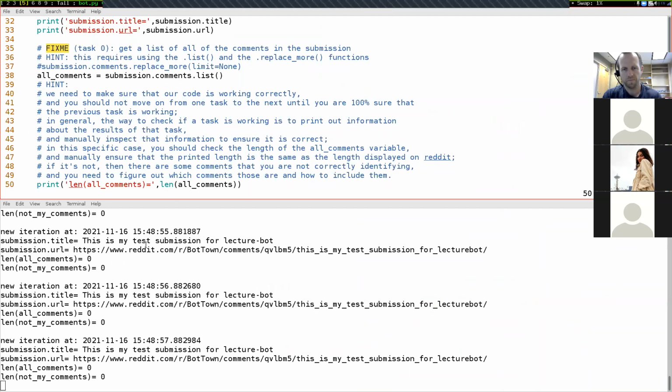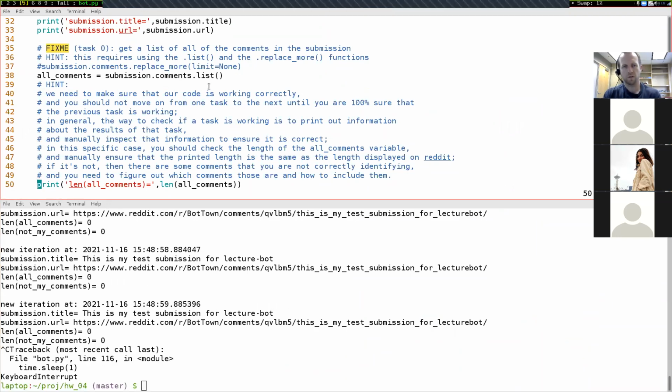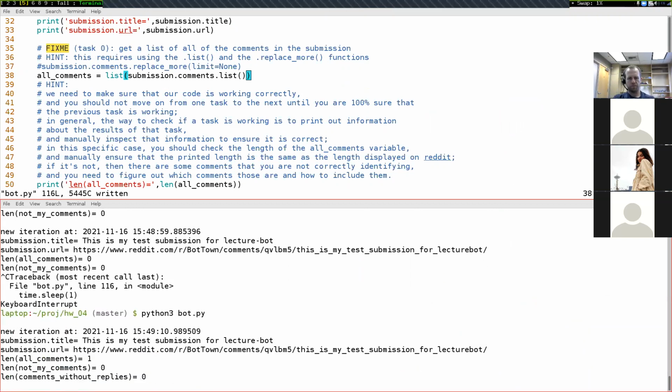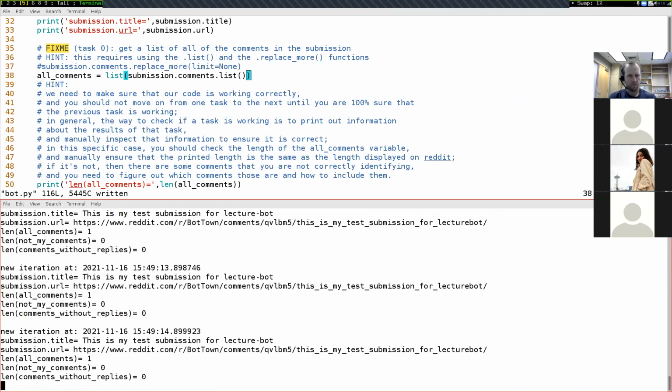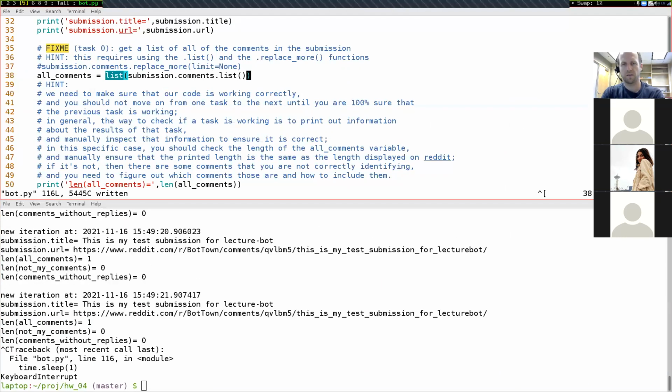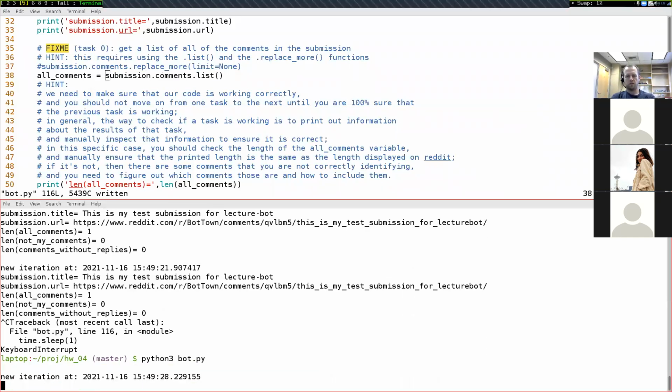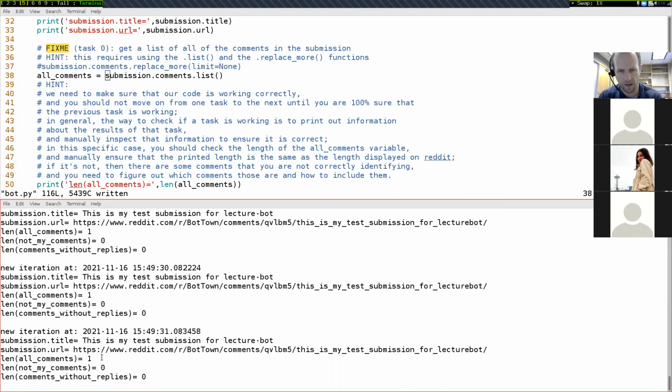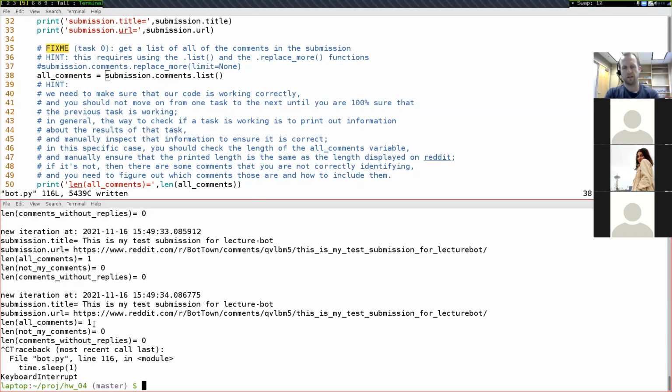Let's stop that for a second. Let's go ahead and convert this into an actual list like this. I don't think that's necessary, but that's what my solution has. And well, what do you know? There we have length of all comments is now equal to 1. I don't know if that's because I added this list function or because Reddit just finally decided to update itself. Let's take away that list function. And now it's working again, and it's actually at 1. So that list function didn't actually do anything. We just had to wait a little bit longer for Reddit to update.